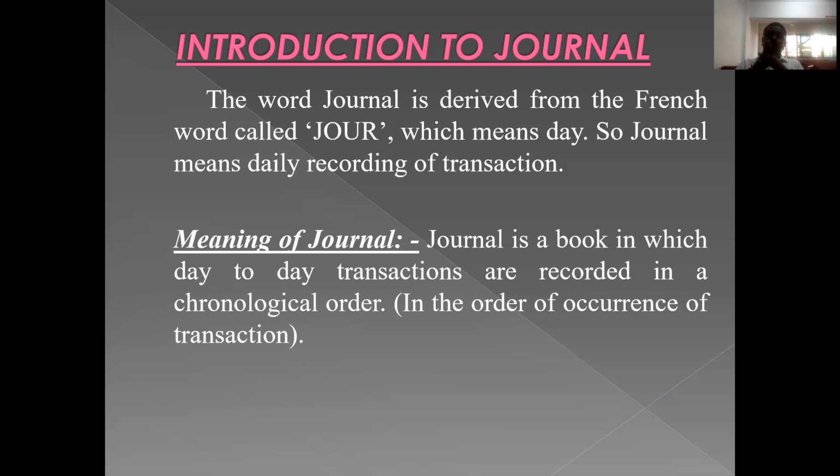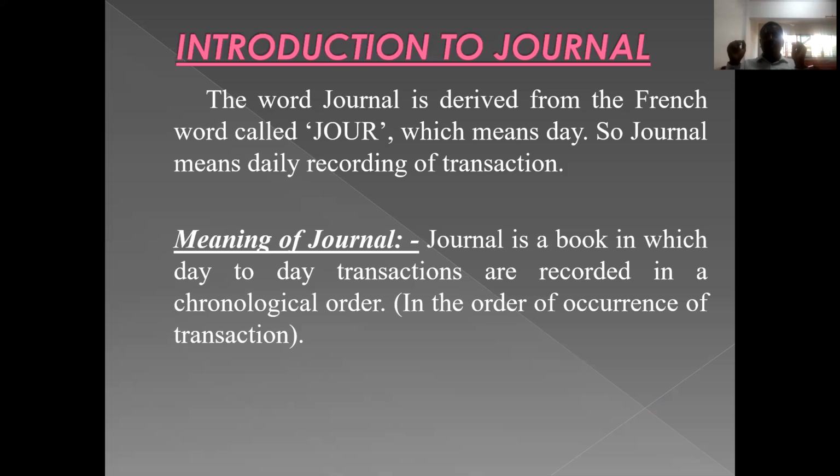Actually, it is a book of prime entry, meaning if any business transaction takes place, first we record those transactions in the book of journal. After that we record them in the book of ledger, then they go to trial balance, and later to final accounts. That is the reason we call this book a book of prime entry, or a book of original entry. Prime means first, and original means base. So first we record the transaction in the book of journal.